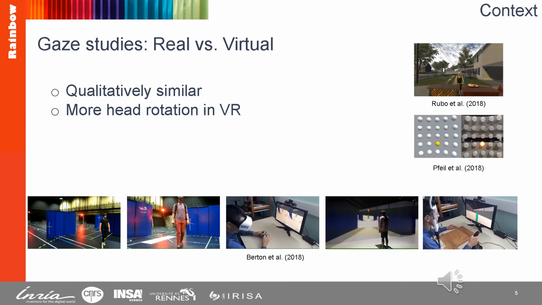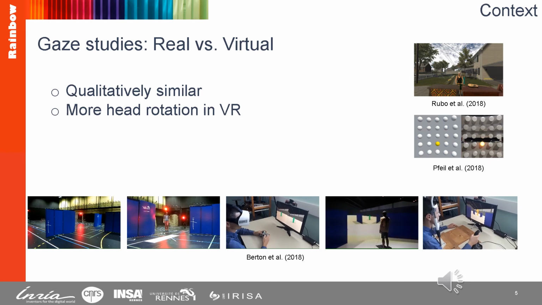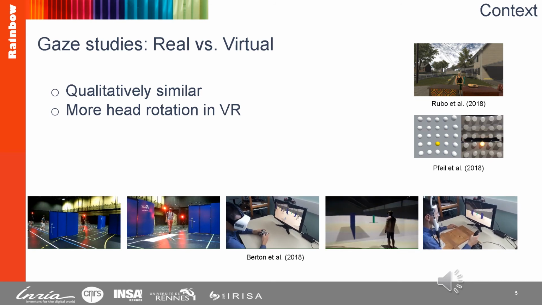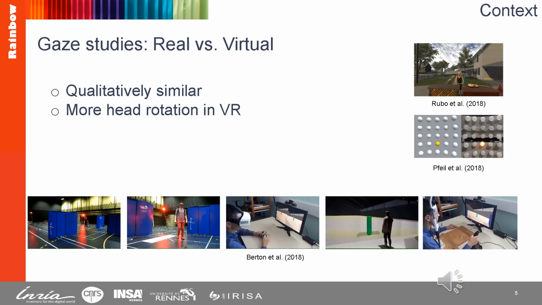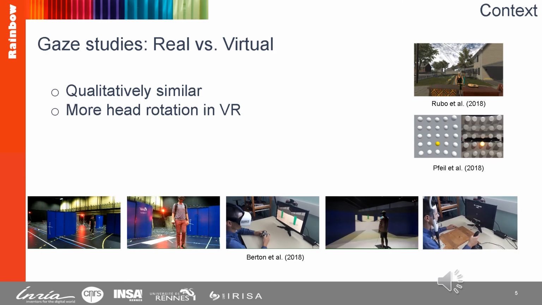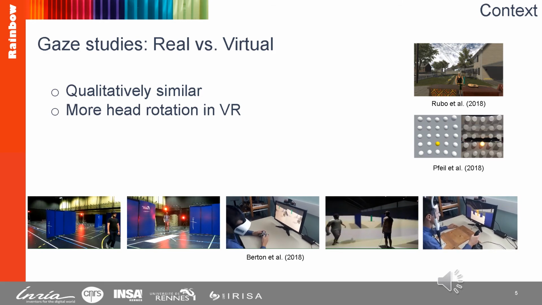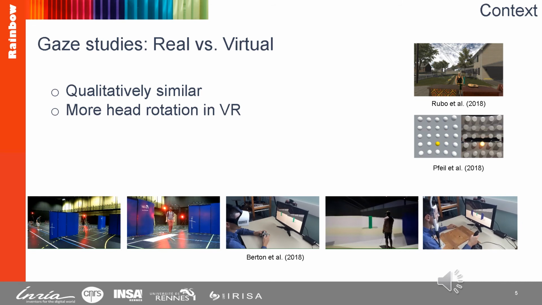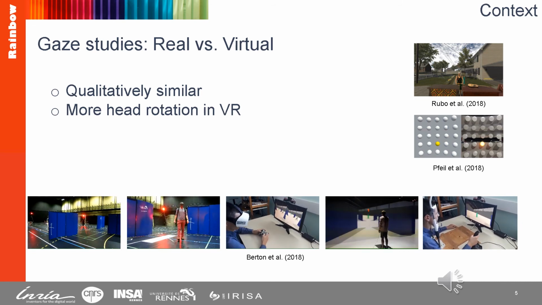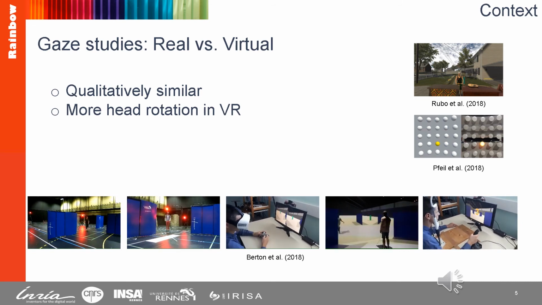We compare the task performed in a real environment as well as 4 different virtual reality setups, and our conclusion was similar to Fell and Rubot. But actually, there is no study which compares gaze activity on a more complex situation like walking into a crowd, where possible targets for the gaze are many.